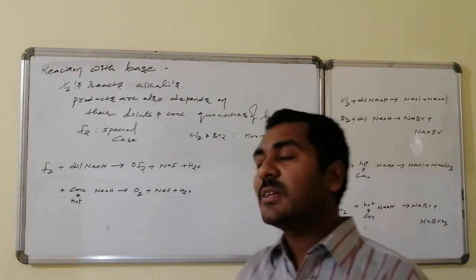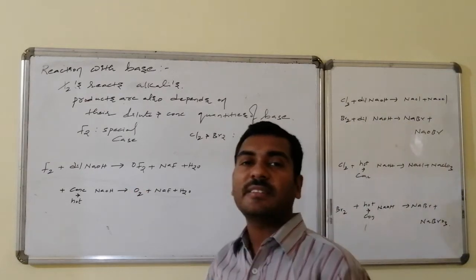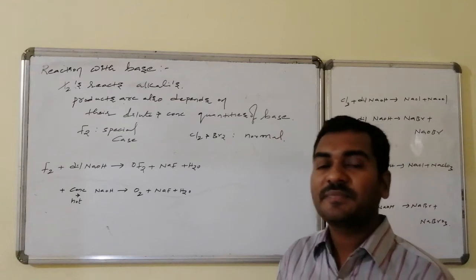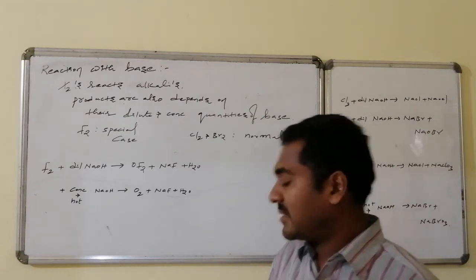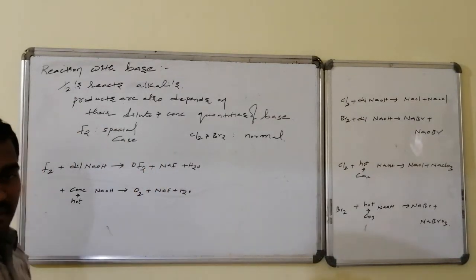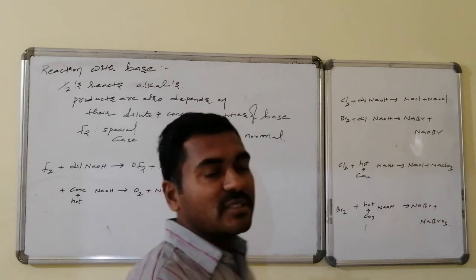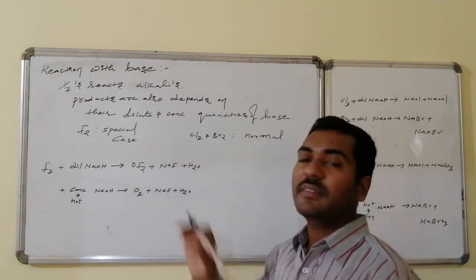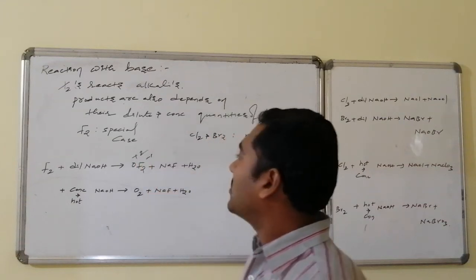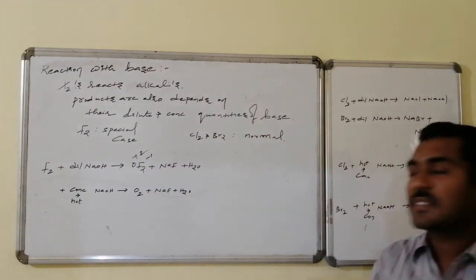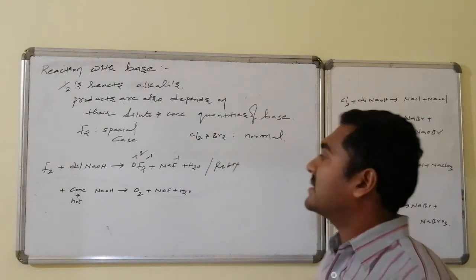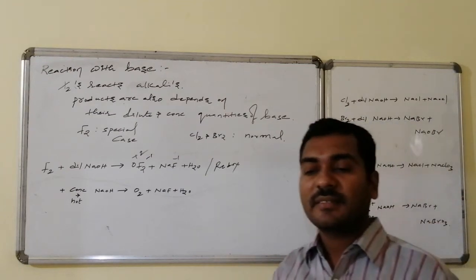Fluorine on reaction with dilute alkali, that is dilute sodium hydroxide, leads to the formation of oxygen difluoride followed by sodium fluoride. This reaction is a redox reaction. In this, fluorine 0 is converted to fluorine -1, whereas oxygen of -2 is converted to oxygen of +2. Thus here oxygen has a +2 oxidation state, fluorine has a -1 oxidation state. Here also fluorine -1. Hence this reaction is an example of a redox reaction.